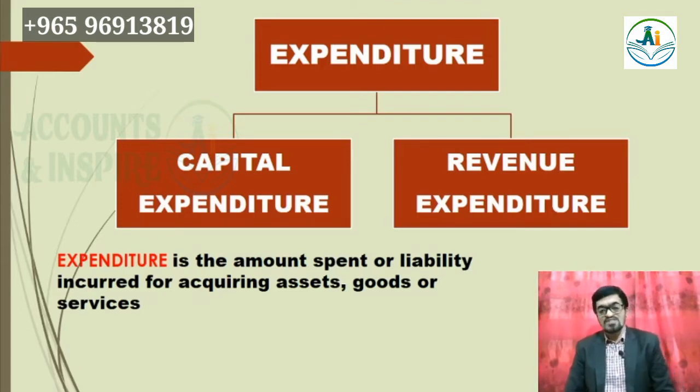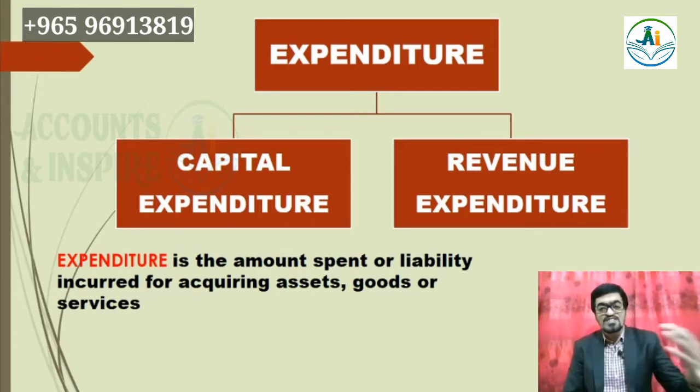What is expenditure? General meaning, let's check. Expenditure is the amount spent or liability incurred for acquiring assets or purchases of assets, goods or services. If we want to purchase any asset, we need to spend money.